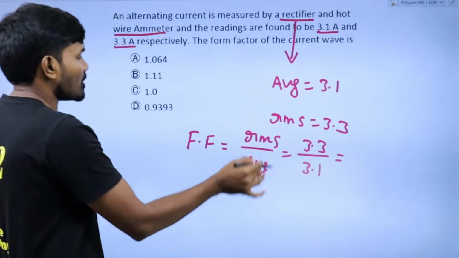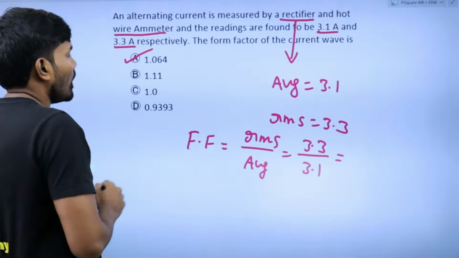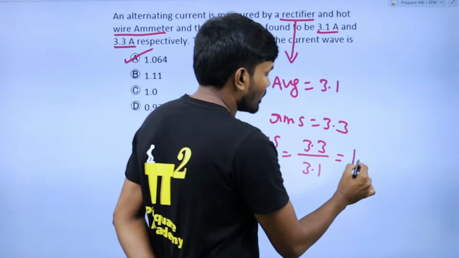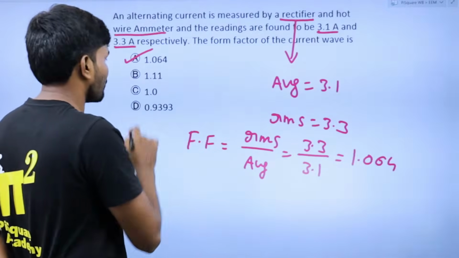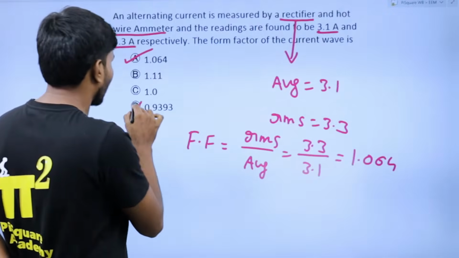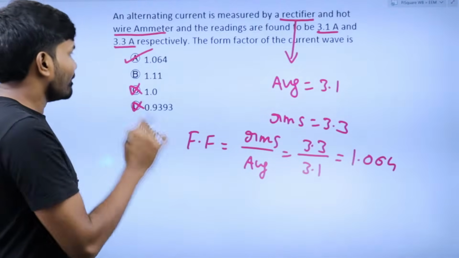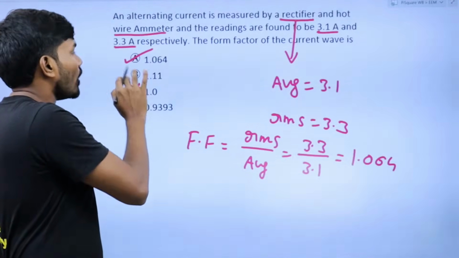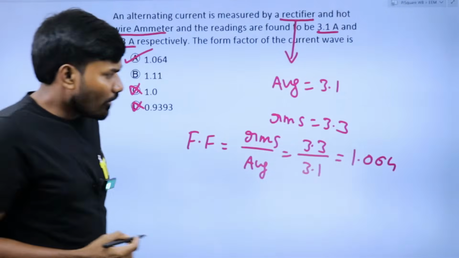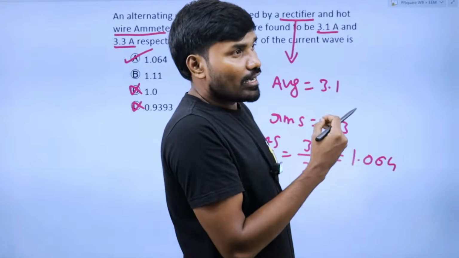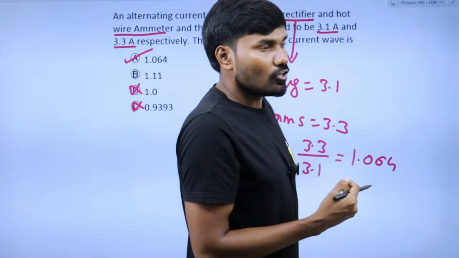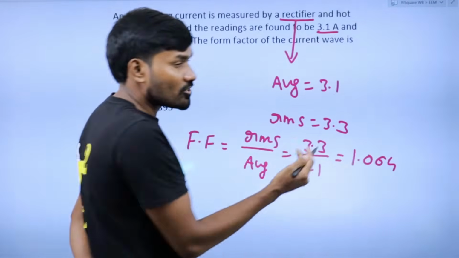Now, if you just solve this, you will get 1.064. Okay, 1.064. Definitely, this will not be option D or option C. This will be either option A or B. Now, sir, doing this math is not that easy. I have to solve it in 40 seconds. But if I just do the math, it's not possible.